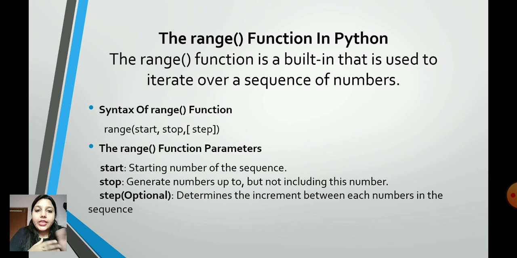We will understand with examples also. But always remember, start is the starting number of the sequence. Stop generates numbers up to but not including this number. Step is optional. In the previous example, I have not used any step value, but in the following examples I will.